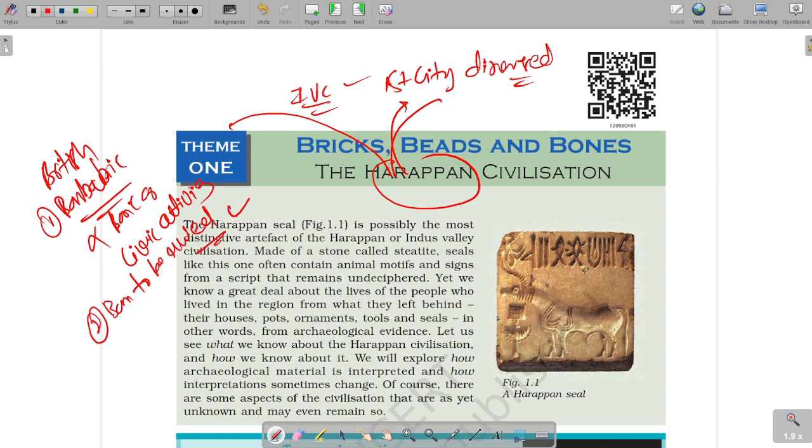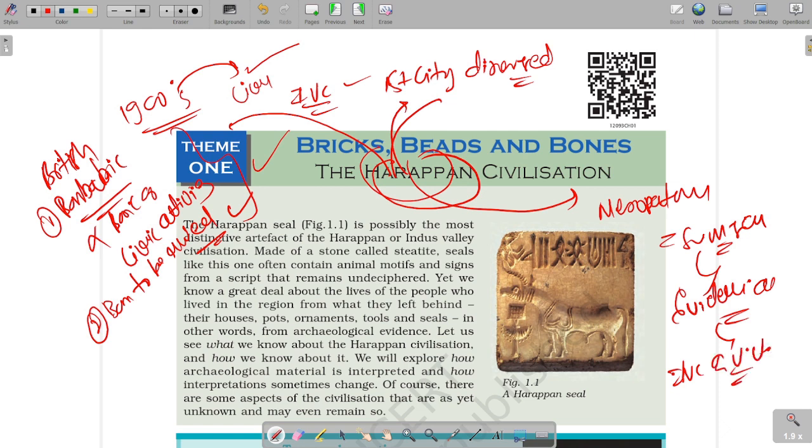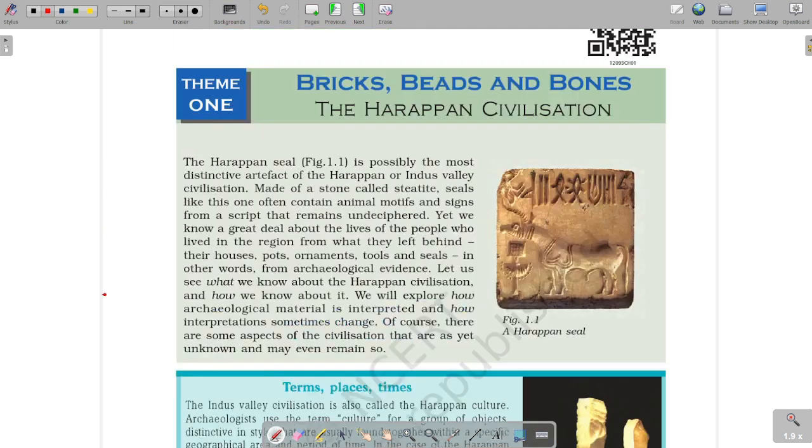This was the thinking of the Britishers before the discovery in 1900s. But after 1900s, the perception changed completely, as the Indus Valley civilization is contemporary to the Mesopotamian or Sumerian civilization. We will see the evidences found at Sumerian civilization of Indus Valley and vice versa. So let's start. This was the brief overview of this chapter.